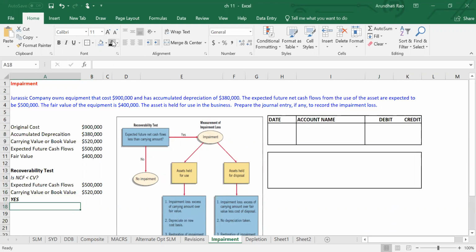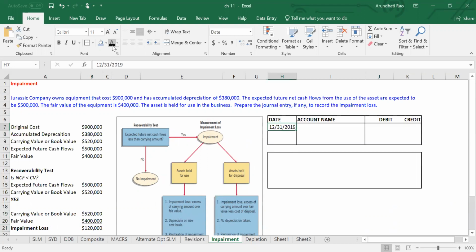Now, the next step is to calculate the impairment loss. The carrying value minus the fair value is going to give me the impairment loss. So those amounts are 520 minus 400, which is 120. The objective over here is to write down the asset to the current fair value. I'm departing from the cost and I'm going with market value. Like we had done for inventories, we are now doing it for long-term assets. But this is only in the event that we think that we have a loss sitting out there in the future. So how do we do this by way of journal entry?